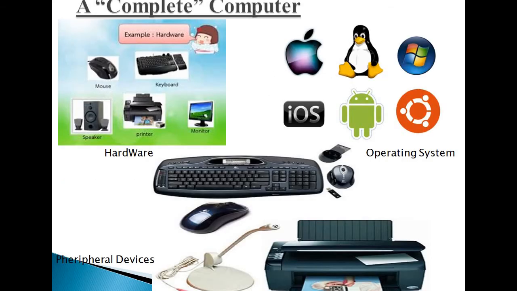A computer system is complete only when it has hardware and an operating system. Keyboard, mouse, monitor, printer, and speaker, all these come under the hardware part of a computer system. There are different operating systems available like Linux, Mac OS, Ubuntu, and Windows. Windows is the most widely used operating system.